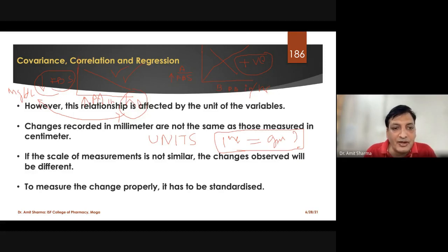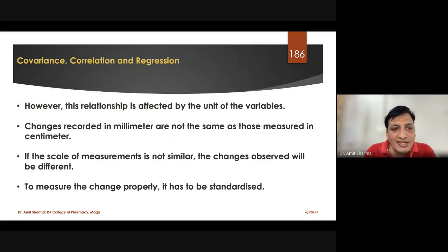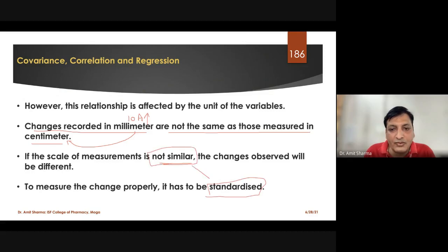So what we are trying to find out is that changes recorded in millimeter are not the same as those measured in the centimeter. For example, if we say that there is a difference of 10 millimeter, that the value of A has increased 10 millimeter, that is not equivalent to the centimeter. That means both units which we are going to compare should be similar. If not similar, then we have to standardize both the units by using the different charts.